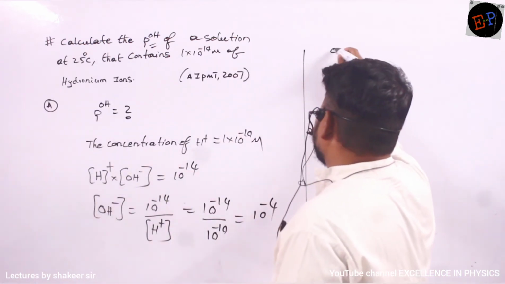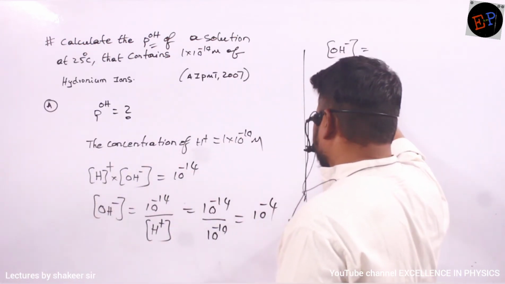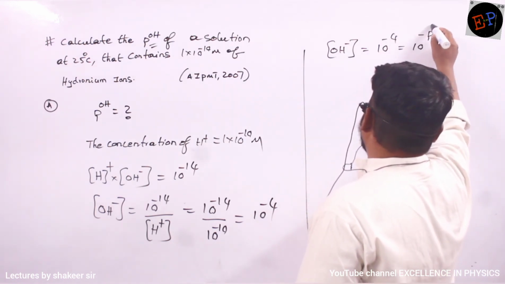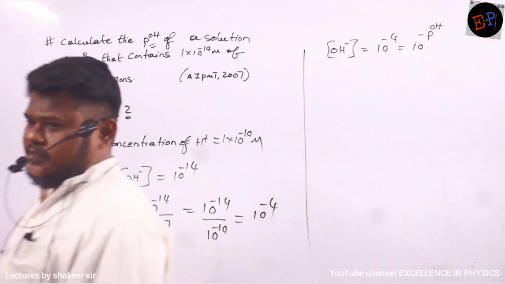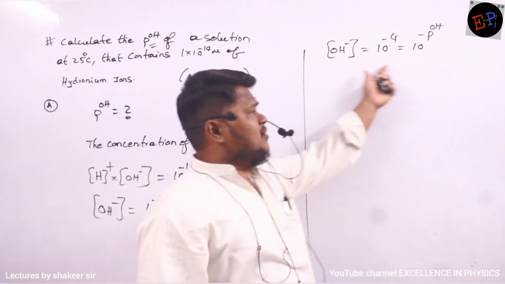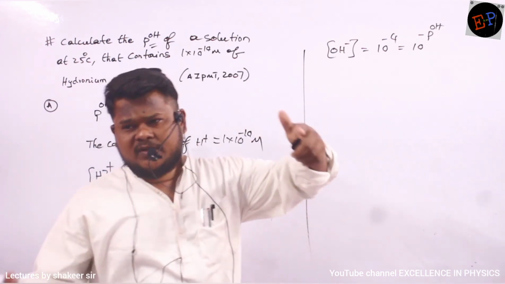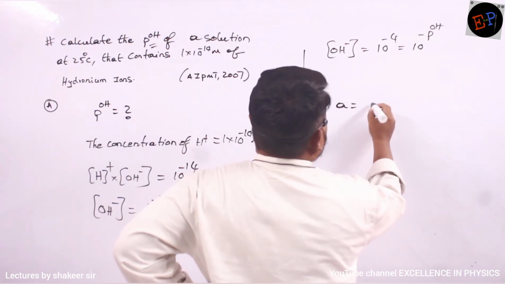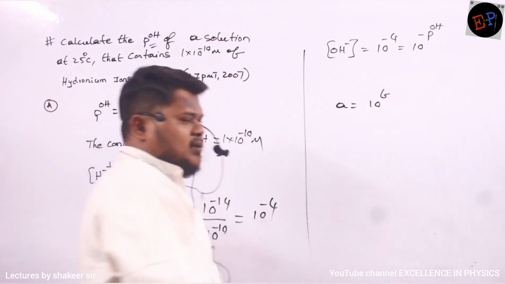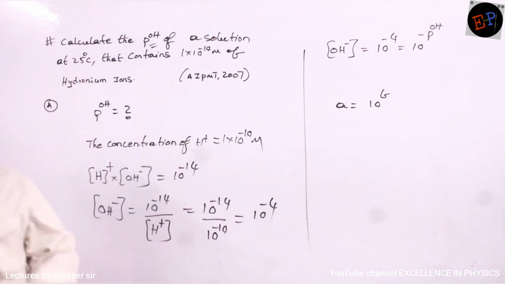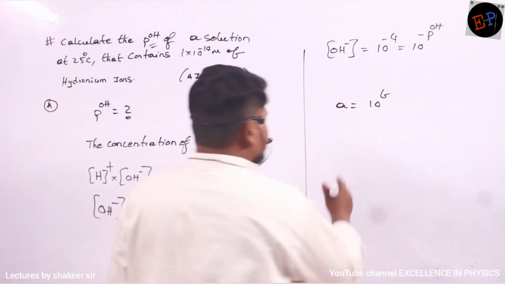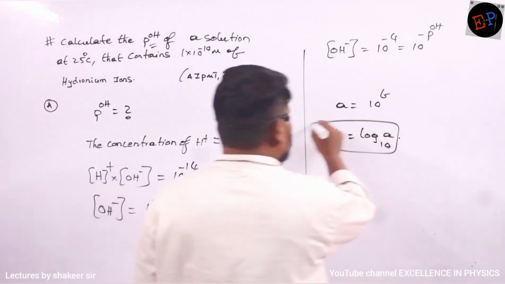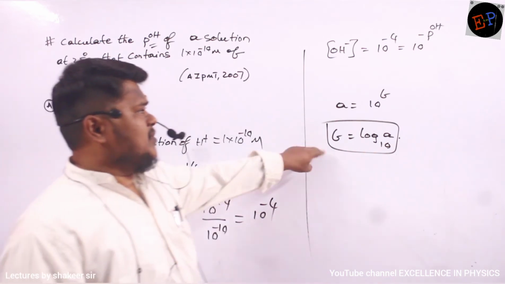So the OH minus ion concentration is nothing but 10 power minus 4, and this can also be written as 10 power minus pOH, no? This is the actual formula. From this formula only, if you take logarithms, you will get the logarithmic value. For example, if I write A is equal to 10 power B, then how can you convert this into logarithms? B is equal to log A to the base 10. This is how we convert into logarithms. Same concept here also.